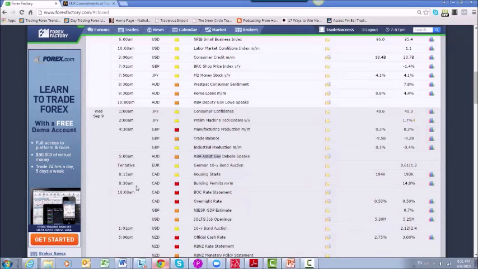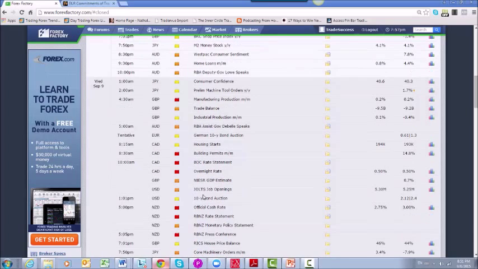Going into the US session, for the Canadian dollar at 8:30 a.m. Eastern we have building permits, and then at 10 a.m. we have the Bank of Canada rate statement and overnight rate. The overnight rate is not expected to drop. However, the market will be looking to the rate statement to see how the bank is viewing the current situation. We have seen oil fall a fair bit over the last few weeks, and the Canadian dollar has fallen right alongside it. So the market will be keeping an eye on this Bank of Canada rate statement, and this becomes a very important piece of data coming out.